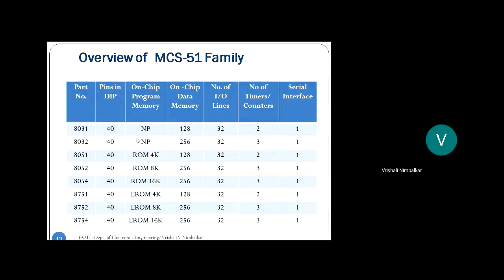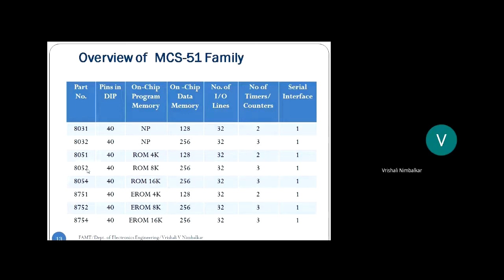That 3 should indicate it immediately: I need an external ROM connected to 8031, 8032. And digit 1 indicates 128 byte RAM, 2 timers. 2 indicates 256 byte RAM, 3 timers.